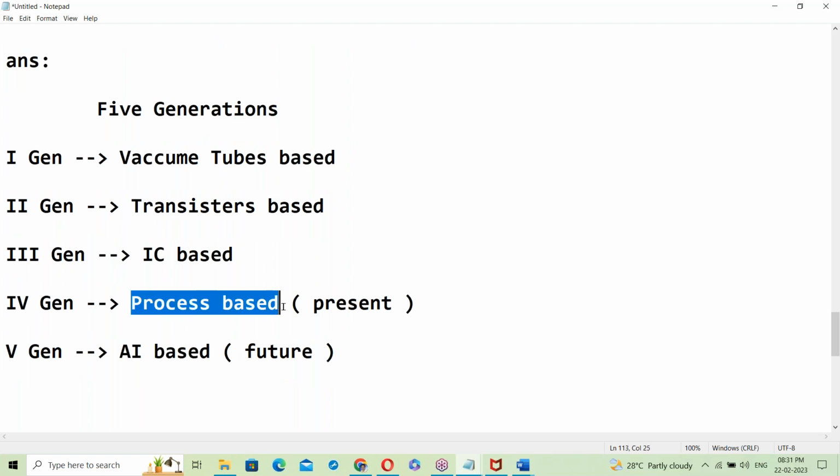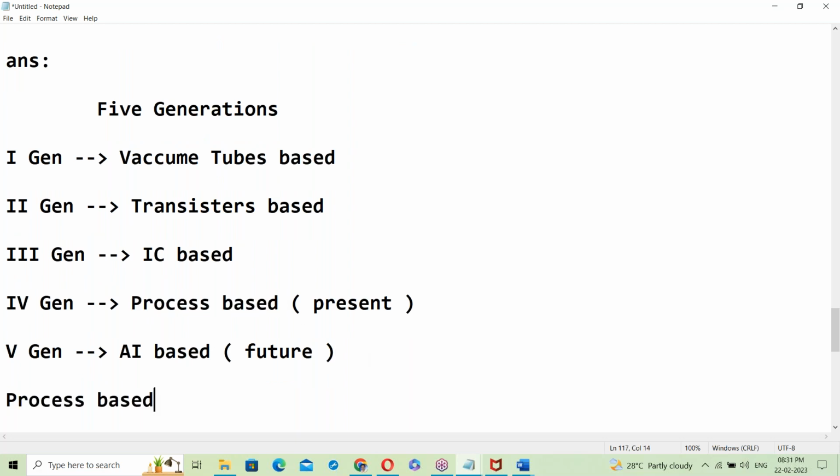What is AI based? I'll tell you. AI means artificial intelligence.